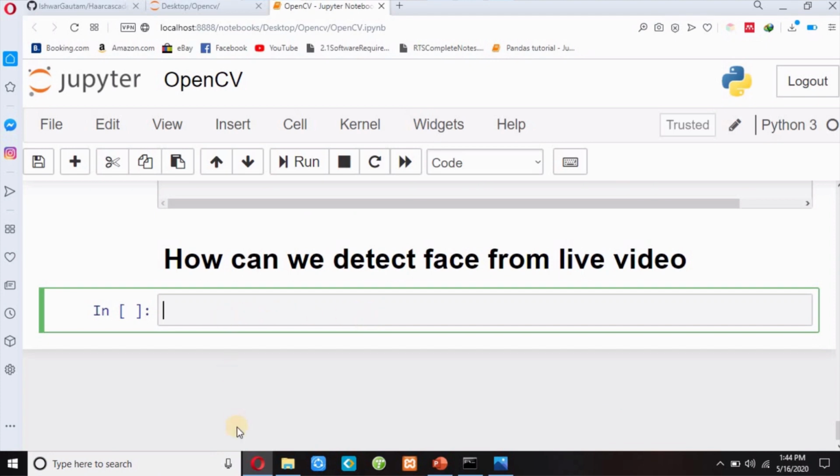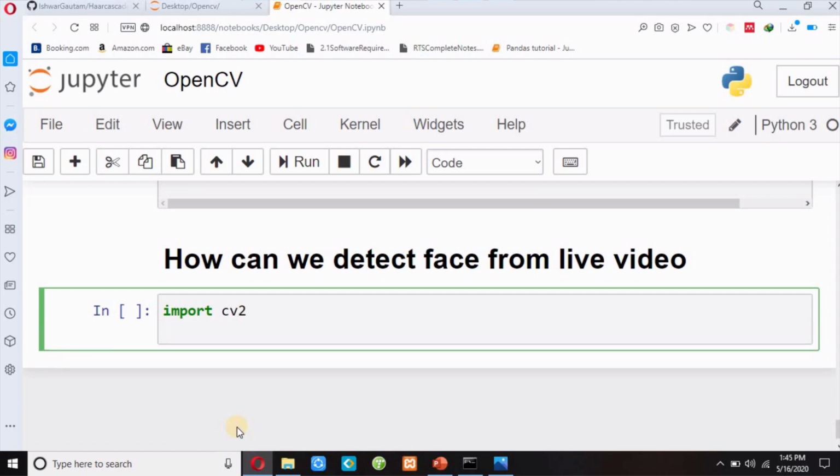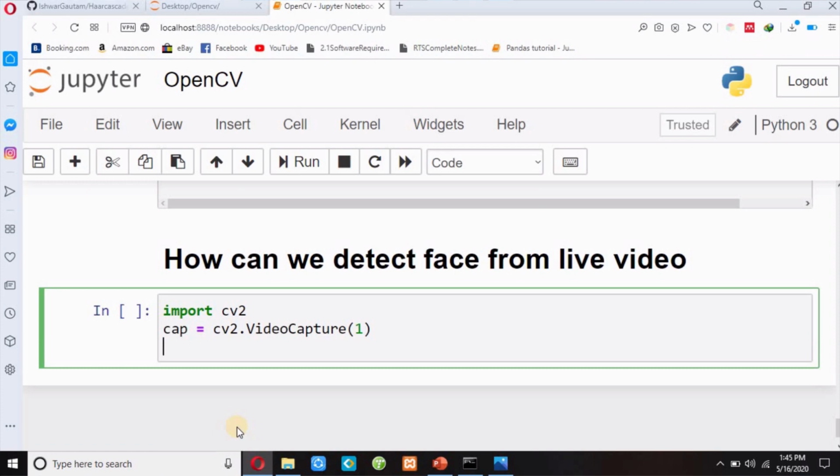As I have said earlier, video is nothing but a collection of images shown very fast. I will import my cv2 library, and then I will open my camera, cv2.VideoCapture, capital V, VideoCapture. 0 means internal camera, 1 means external camera, and then I will use an infinite loop.